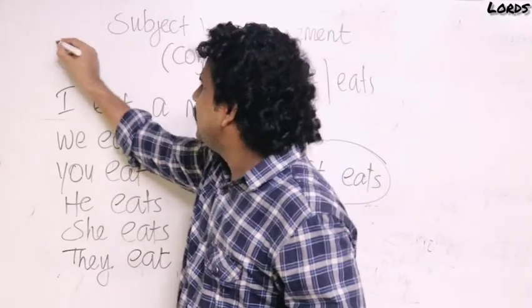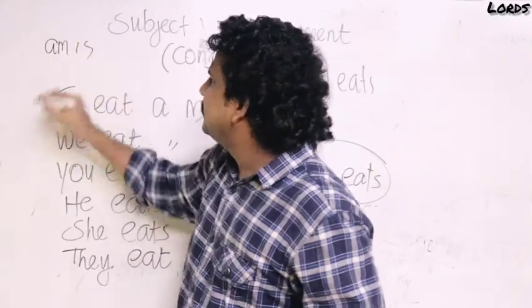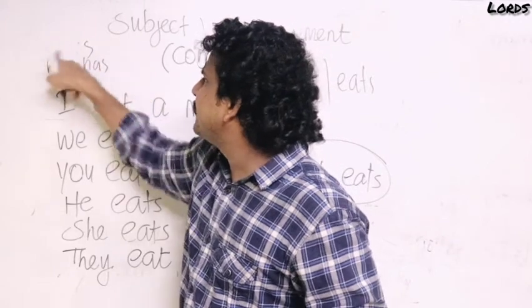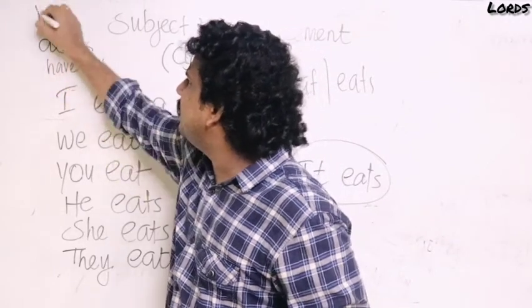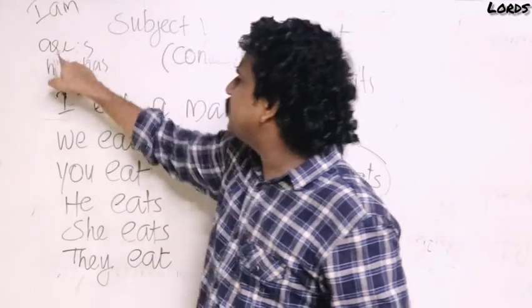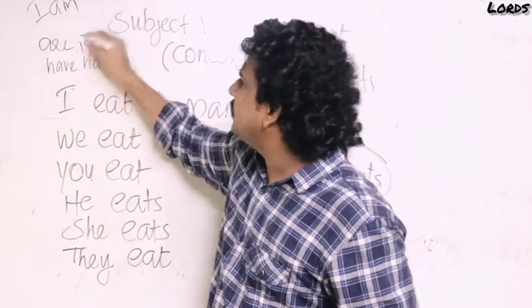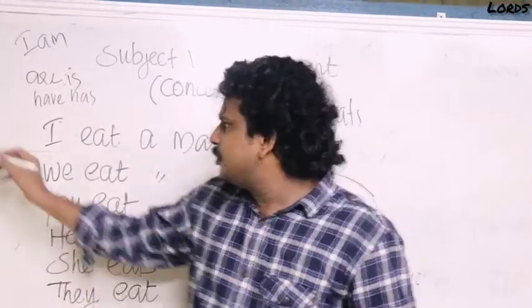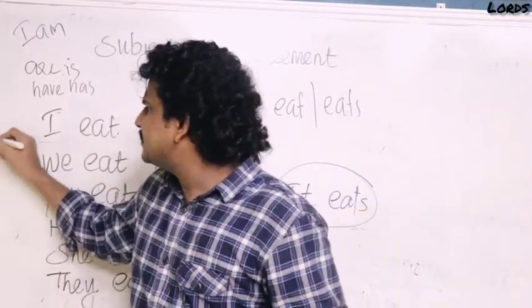Have and has. Am, is, are. Am only along with I. Are plural, have plural. Is singular, has singular. Okay. Then one more. I do. Do, does. Do plural, does singular.